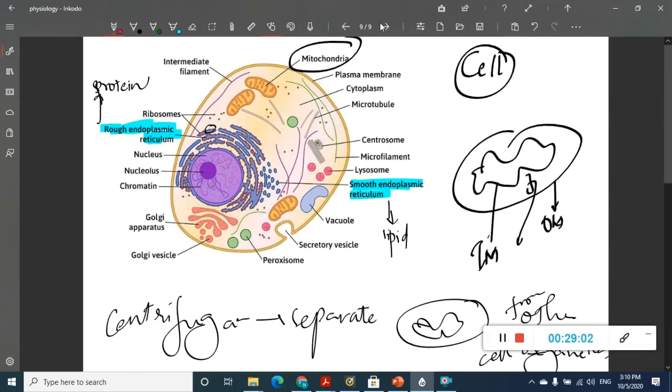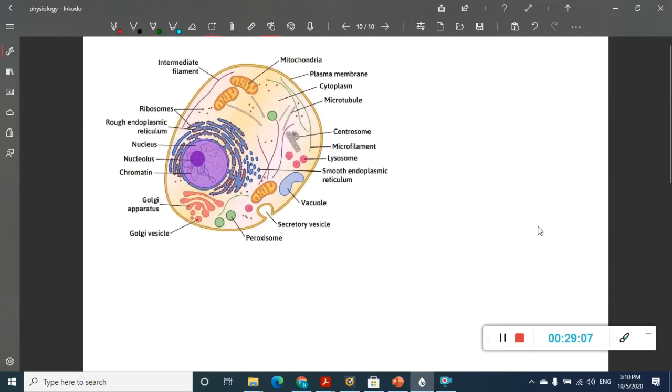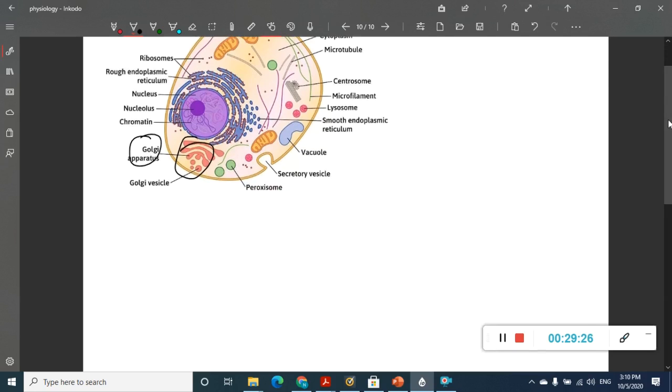Now the next thing is about the Golgi apparatus. If you see the same picture again, what is the Golgi apparatus here? This one is the Golgi apparatus, not these round ones. What does the Golgi apparatus do? This is very important. The Golgi apparatus has 6 or more membrane-enclosed sacs called cisternae.